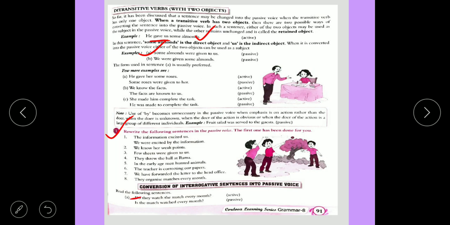Now convert it into passive voice. Then what will you write? The match, it is in present tense, so the match is watched by them. The match is watched by them every month. Now the positive sentence you have written, change into interrogative. Then is will come first. Is the match watched by them every month?